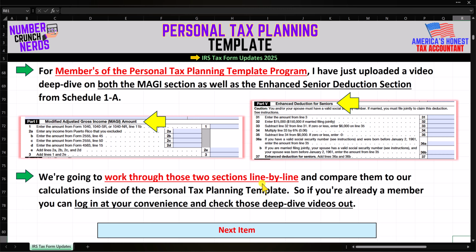We're going to walk through those on a line-by-line basis and compare them to our calculations inside of the personal tax planning template. So if you're already a member of the personal tax planning template program, you can log in at your convenience and check those deep dive videos out.